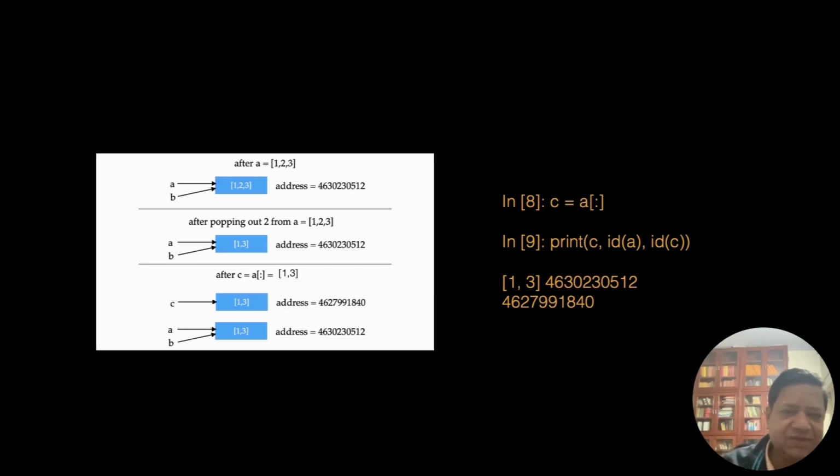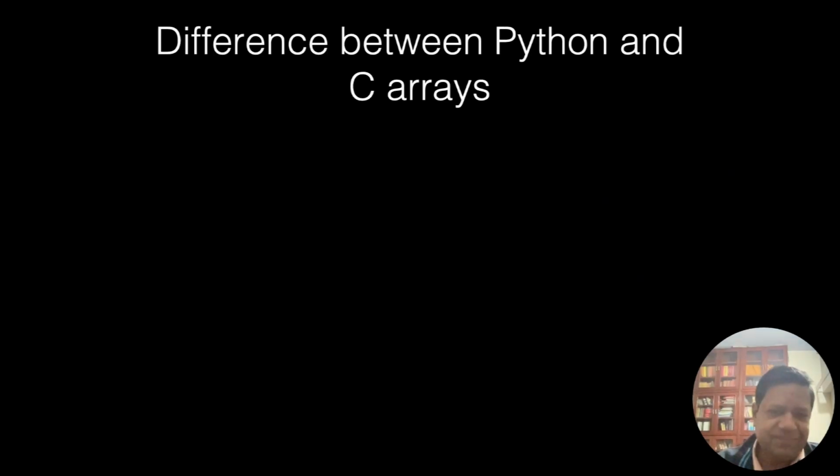So what I'm doing here is this copy. If I had done C equal to A, it would not make a copy. C and A will point to the same object. However, if you say C equal A[:], then it will create a new object. In fact, we need some of it in our numerical computing. There are some other ways to make a copy, which we'll do later.